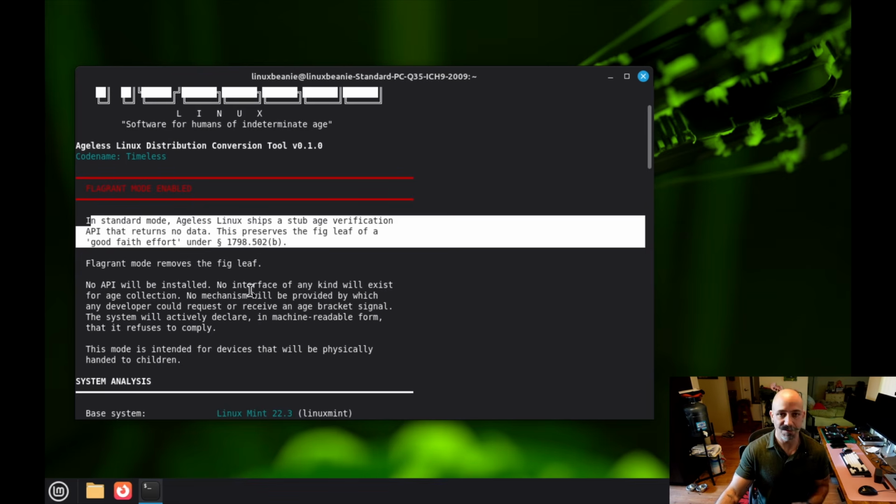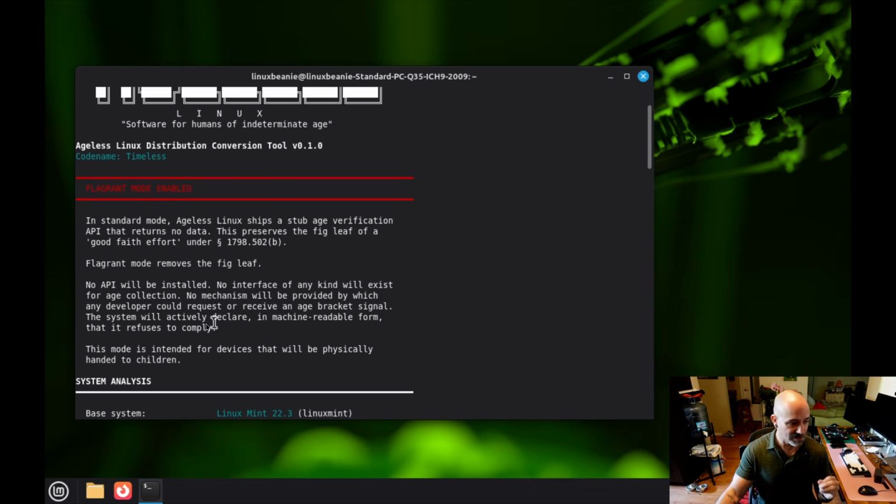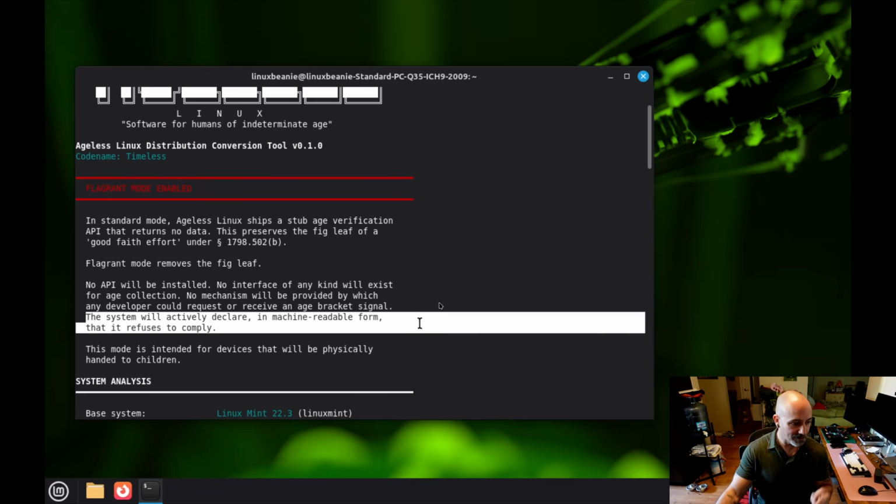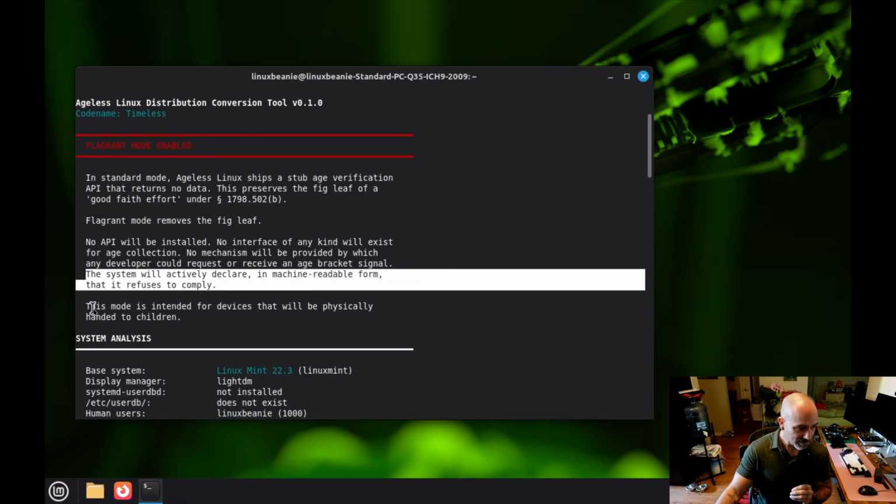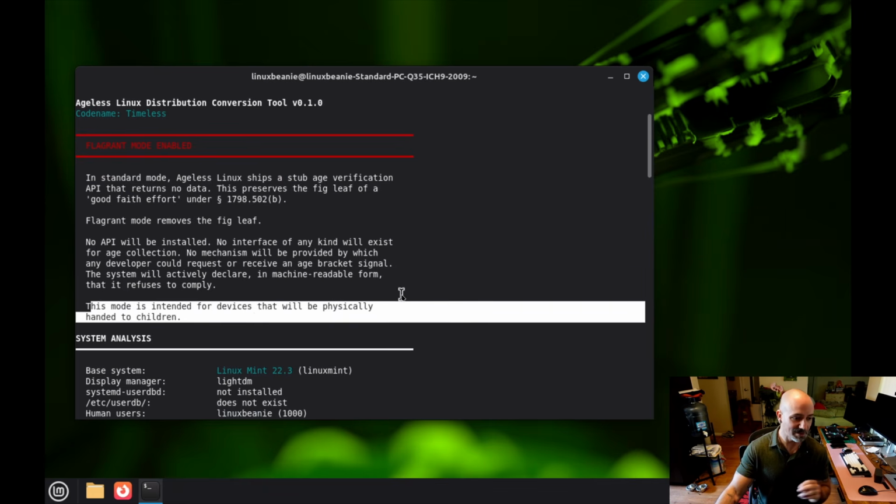No API will be installed. No interface of any kind will exist for age collection. No mechanism will be provided by which any developer could request or receive an age bracket signal. The system will actively declare in machine-readable form that it refuses to comply. This mode is intended for devices that will physically be handed to children.